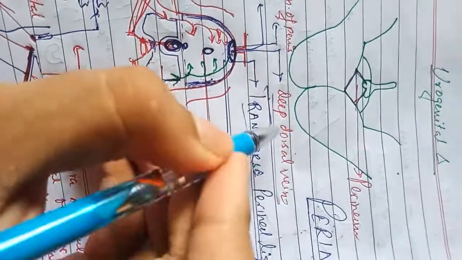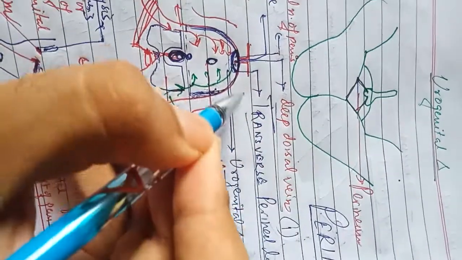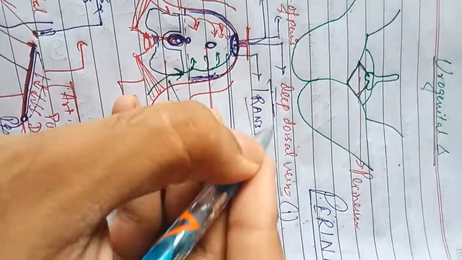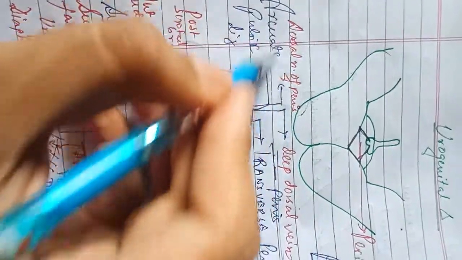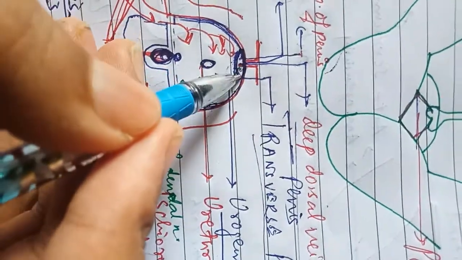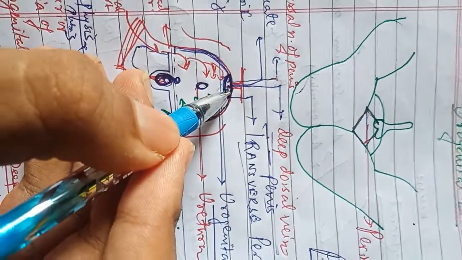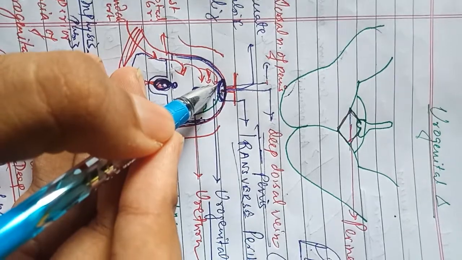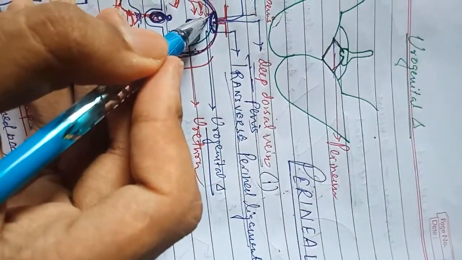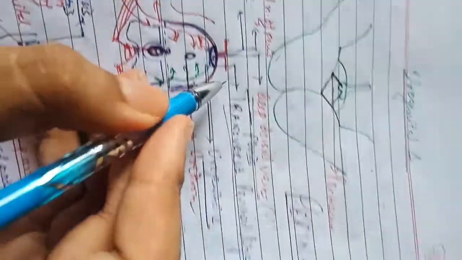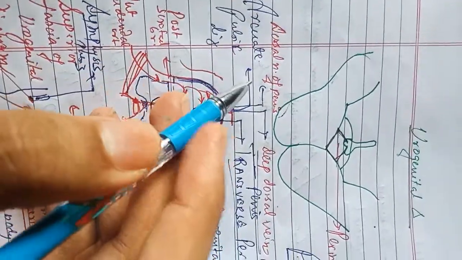The deep dorsal vein of the penis, one centrally, and the dorsal nerve of the penis on both sides. So on both sides there will be a dorsal nerve of the penis and the deep dorsal vein in the center, in between the transverse perineal ligament, which is an anterior thickening of the perineal membrane, and the arcuate pubic ligament.